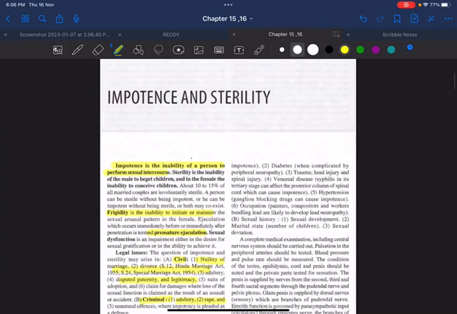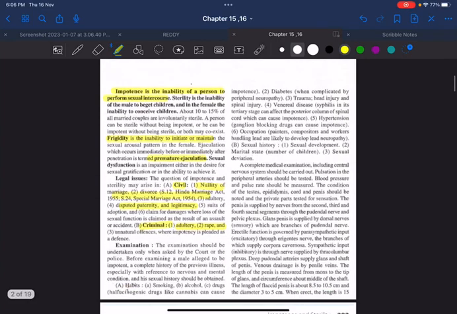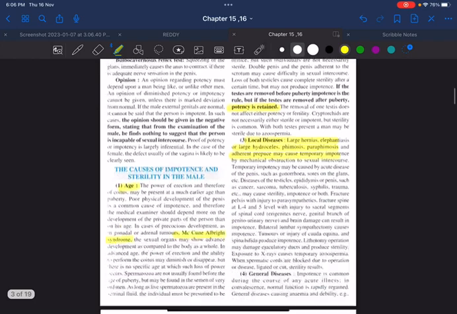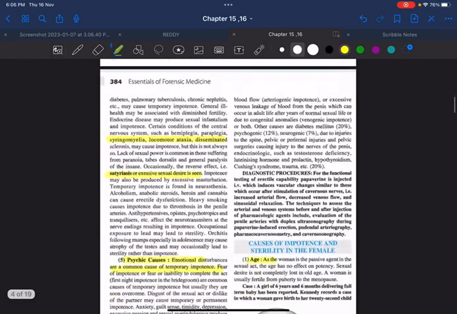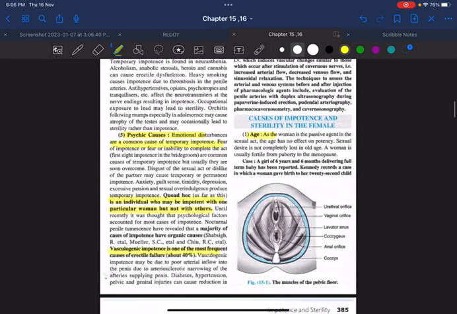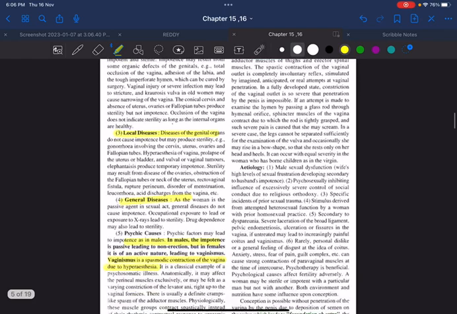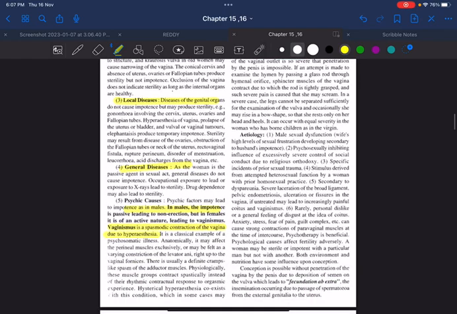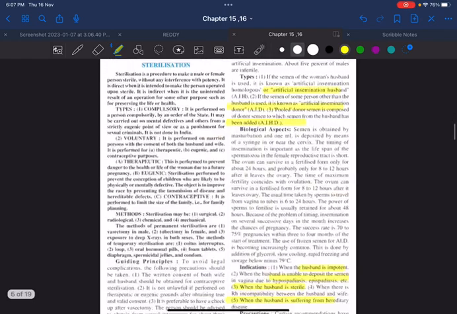What does the term impotence mean? What do you mean by frigidity? What do you mean by premature ejaculation? What do you mean by vaginismus? What do you mean by ceriasis? What is the most common cause of temporary impotence? It is psychological causes. What is the most frequent cause of erectile failure? It is vasculogenic impotence. Okay, fine. And what do you mean by vaginismus? It is a spasmodic contraction of the vagina due to hyperesthesia.